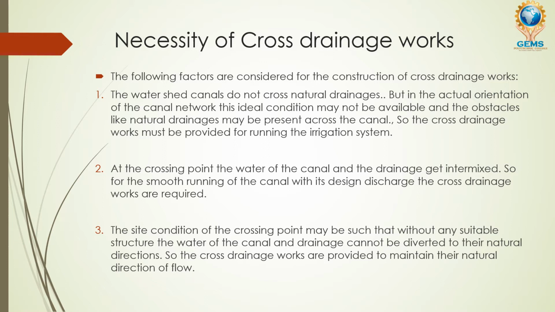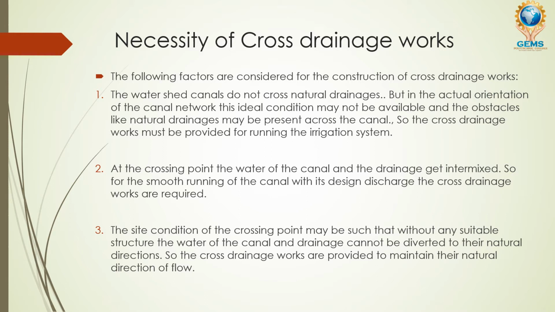Then, suppose you are seeing a natural elevation where the watershed is, from where the streams originate and go continuously. These natural drainages do not go in a straight path; they go in a zigzag path. So you cannot transfer the water towards your irrigation land, and cross drainage works are necessary.